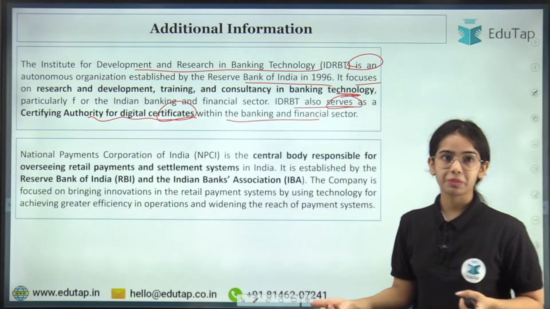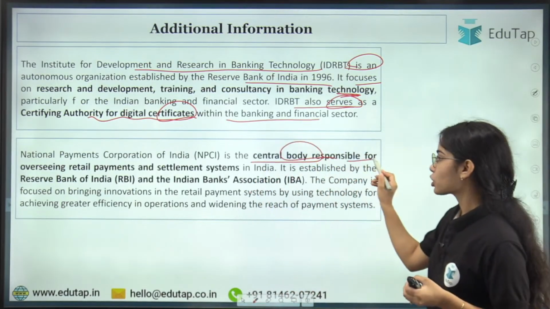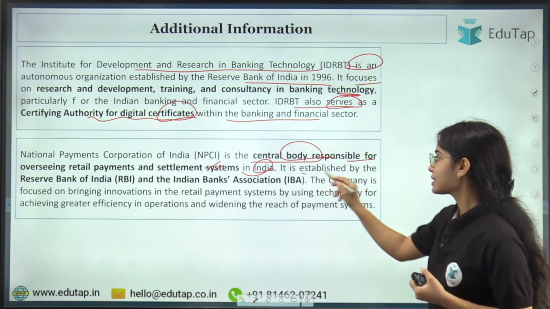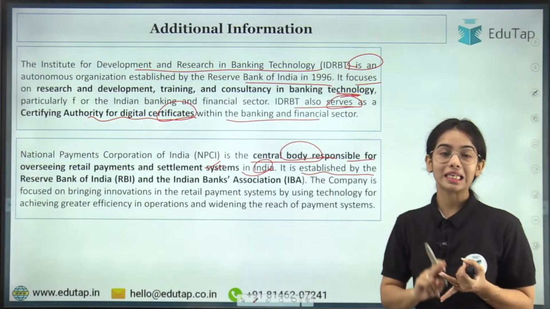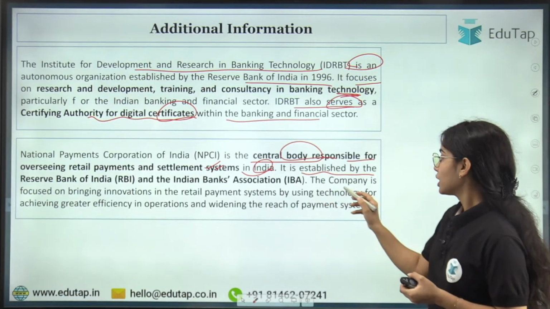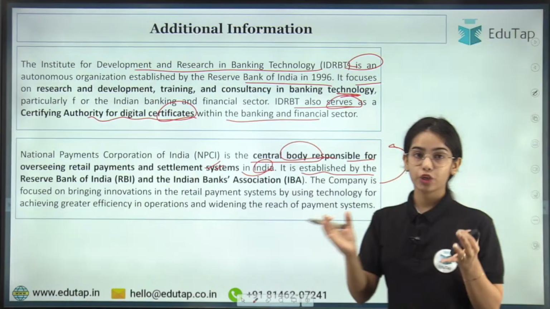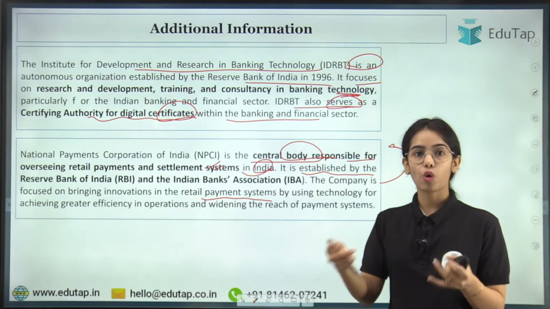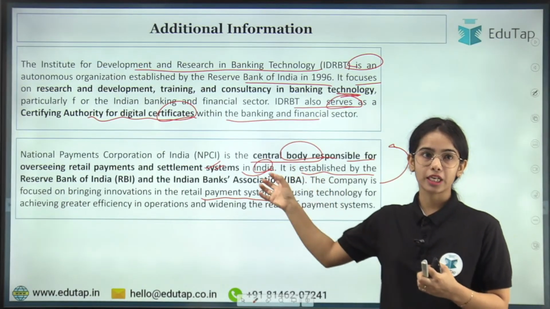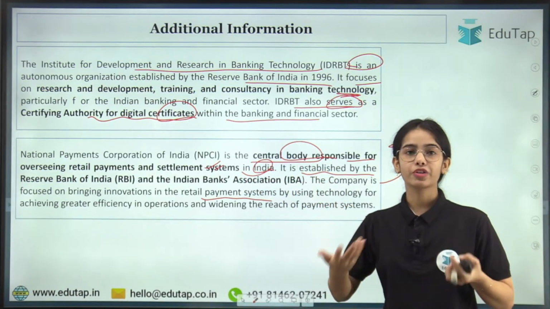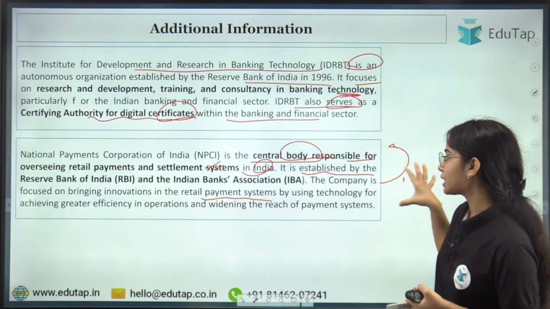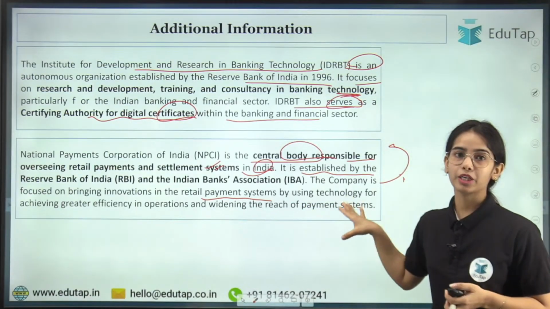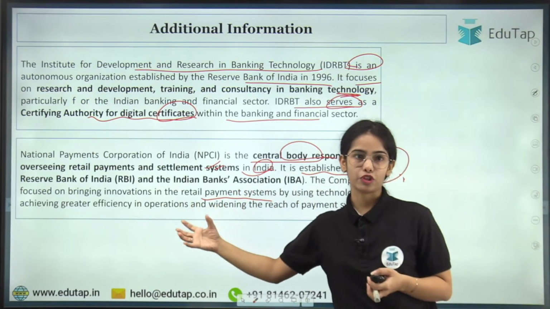And you all know about the NPCI. It is the central body responsible for overseeing the retail payments and settlement systems in India. It is established by the Reserve Bank of India and the Indian Banks Association. NPCI brings innovation in the retail payment system: the UPI, the Bharat Bill Payment System. They were all the ideas or creations of the NPCI in collaboration with different entities. So you can understand that the NPCI is focused on bringing innovation in the retail payment system by using technology for achieving greater efficiency in operations.